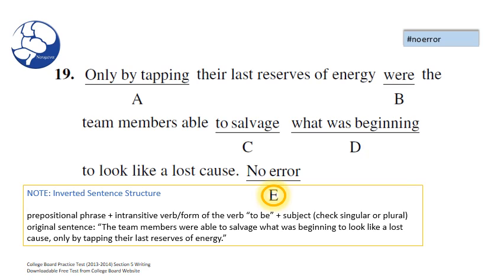What the College Board did was they flipped the sentence, and they flipped it in the way that 19 is written: only by tapping their last reserves of energy were the team members able to salvage what was beginning to look like a lost cause. So I hope you had a better understanding of inverted sentence structure through this question. I know I do, that's for sure.